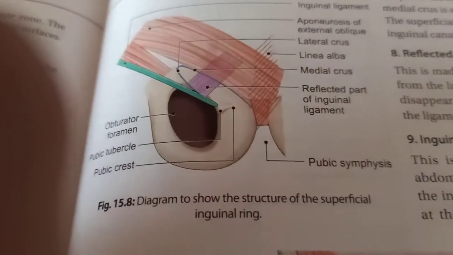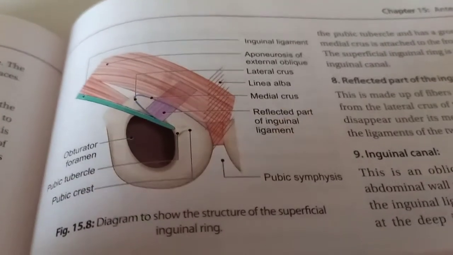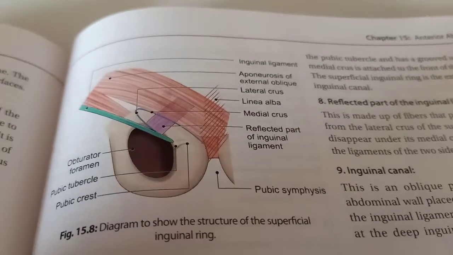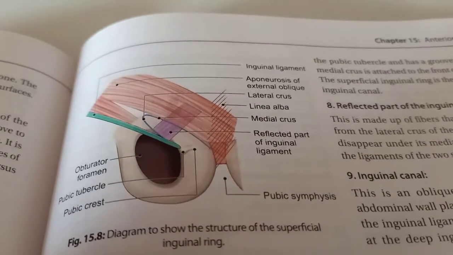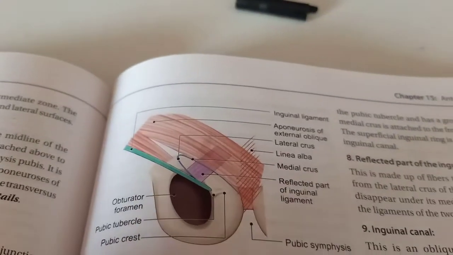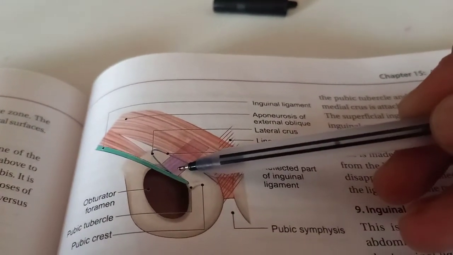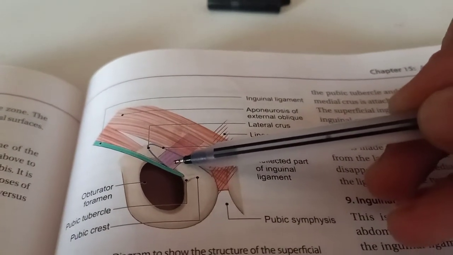Now the last part of the extension is the reflected part of the inguinal ligament. It arises from the lateral crus of the superficial inguinal ring. Here is the superficial inguinal ring, if we say. So from the lateral crus, it lies behind the superficial inguinal ring and in front of the conjoint tendon.